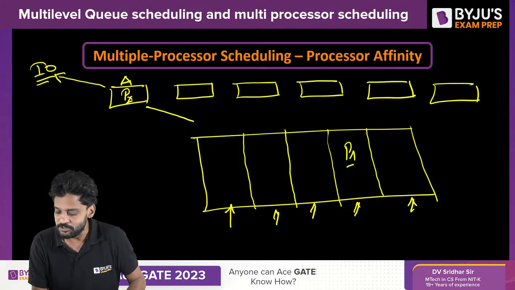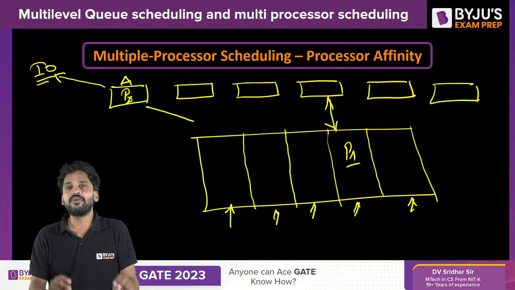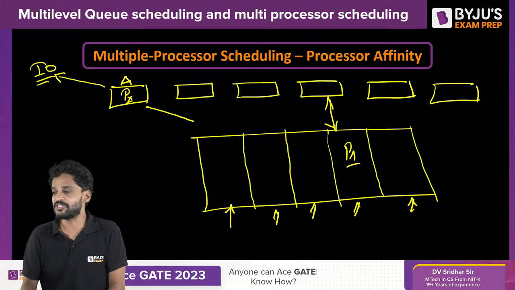Let us say P1 comes here. This queue belongs to this processor. At this time, we are going to face a serious trouble. Let us understand. Are you with me?